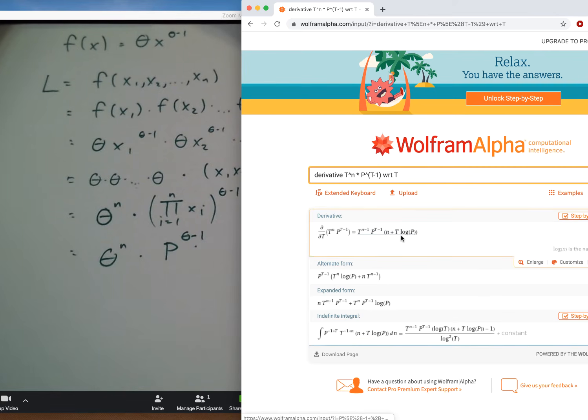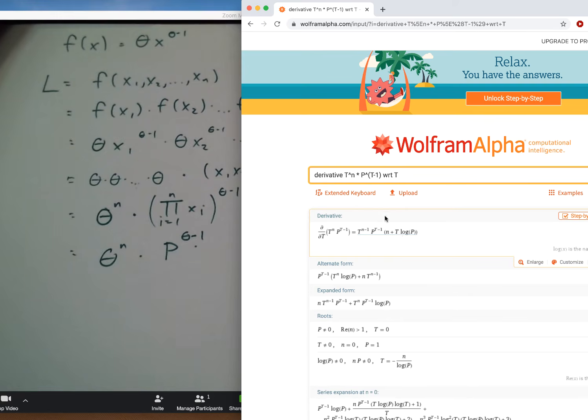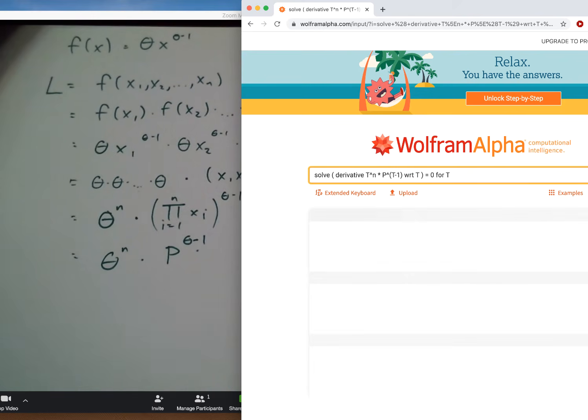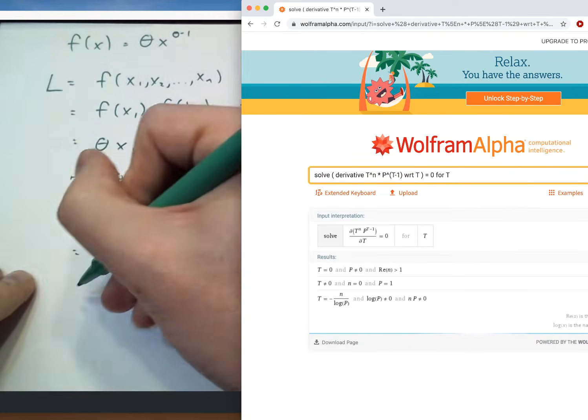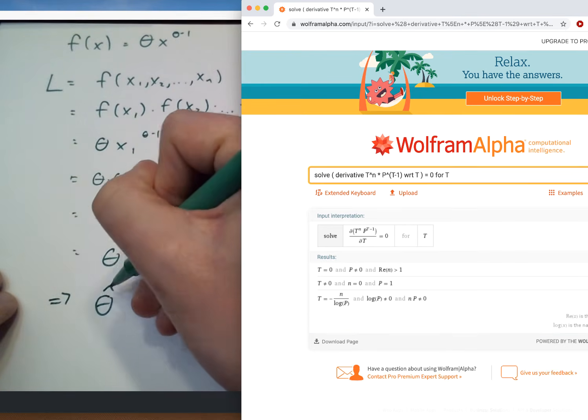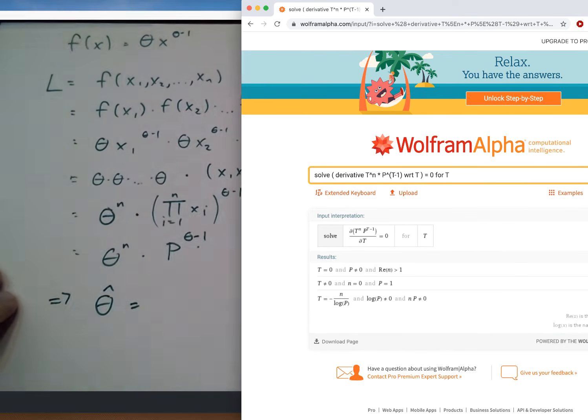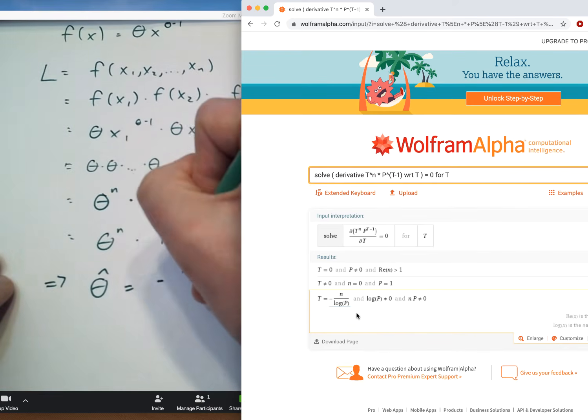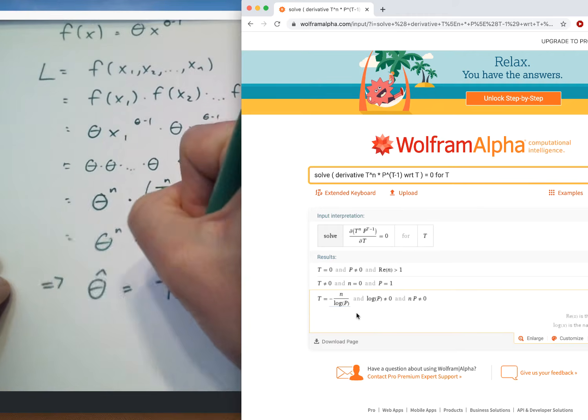All right, so there's our derivative, a hard equation to work with, but we don't need that equation directly. If we just want to figure out where that derivative equals 0, we'll wrap that inside parentheses and say, okay, Wolfram Alpha, solve this equation. Solve the derivative equal to 0 for theta. What value of theta makes this expression equal to 0? And we'll find that theta hat in this case is one of these three things. Which one can we actually use the data to measure? Well, this very last one. This is minus n over the log of P.